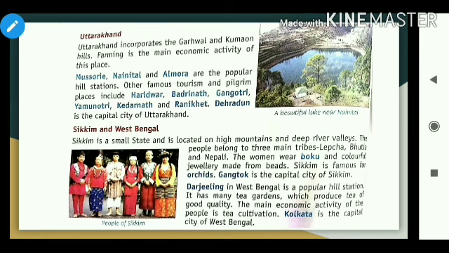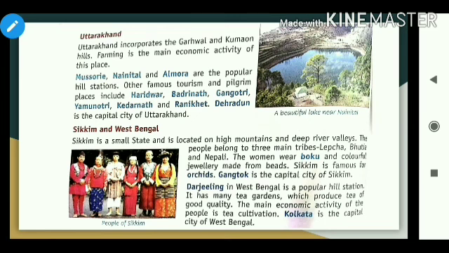Dehradun is the capital city of Uttarakhand. Now, Sikkim is a small state and is located on high mountains and deep river valleys. The people belong to three main tribes: Lepcha, Bhutia and Nepali. So these are the main tribes.